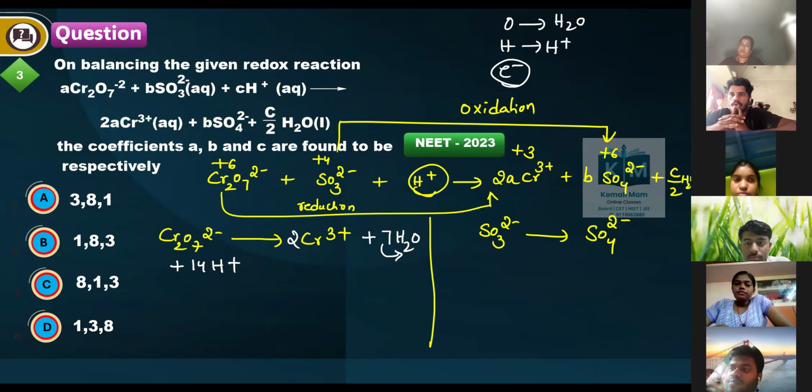Now, minus 2 plus 14. How much? Plus 14 minus 2. What is the net charge? Plus 12 is the net charge. Okay? Plus 12. Next, this side.